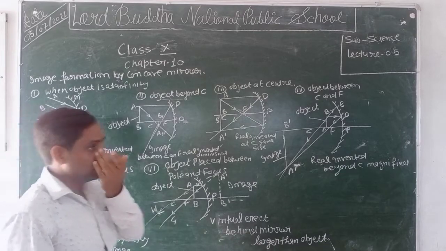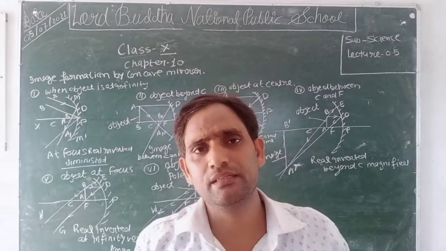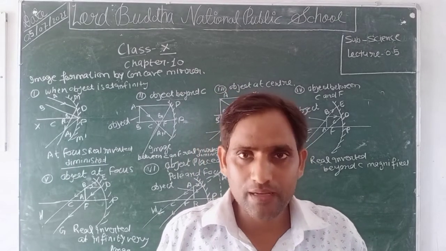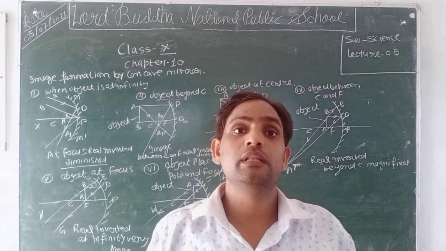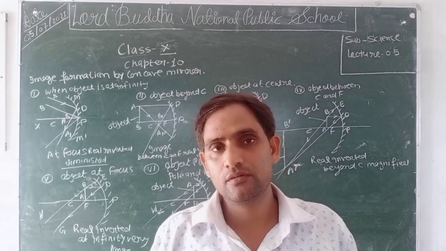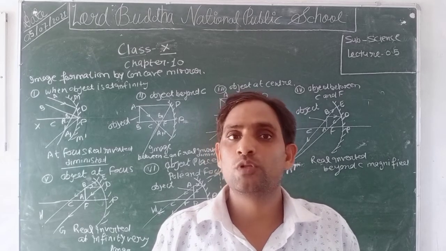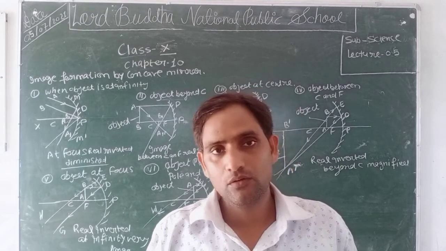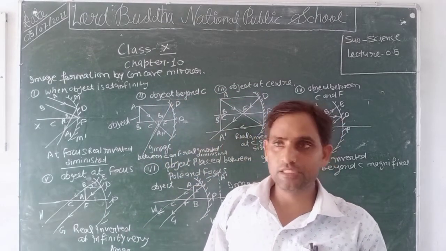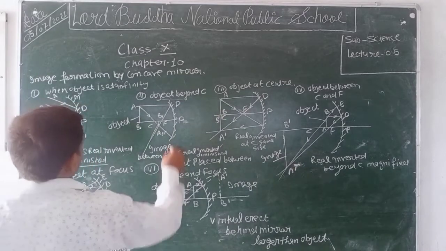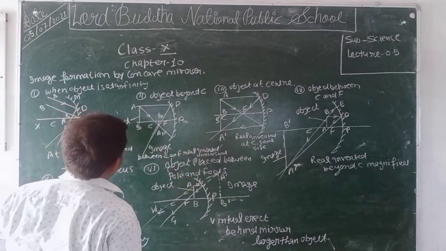Real means when two light rays intersect really, then the formed image is known as a real image. If the light rays actually do not meet, we produce them, then the image formed is known as a virtual image. Clear? Now we will discuss the second condition. Second is that the object is beyond C, that is, after C and between infinity.